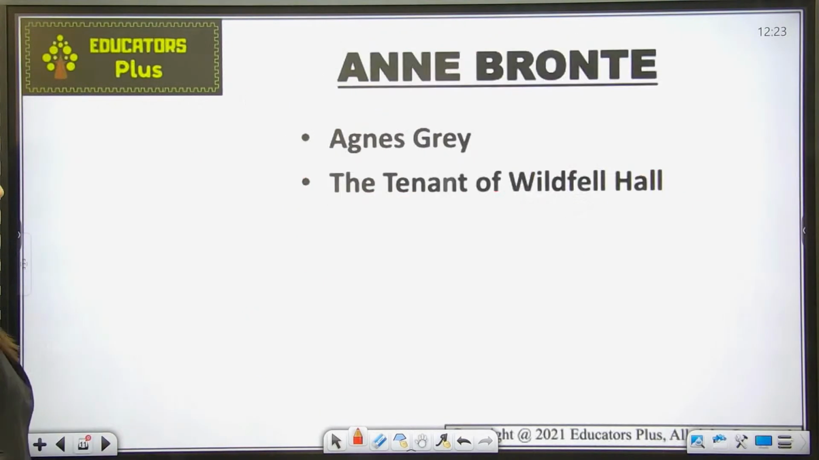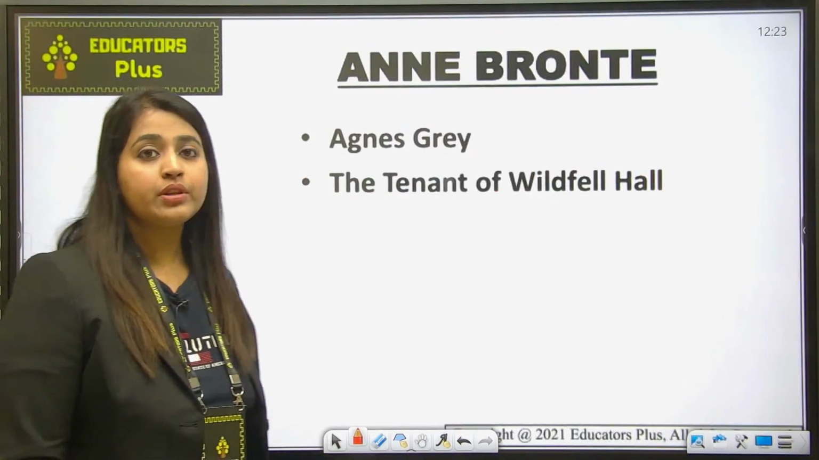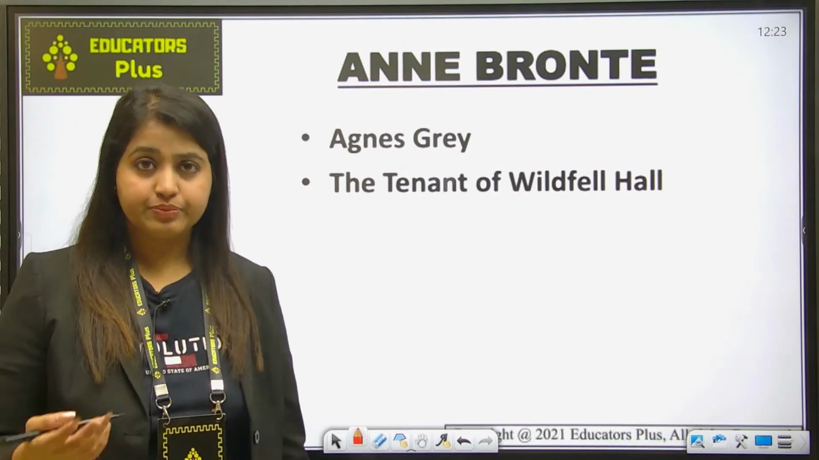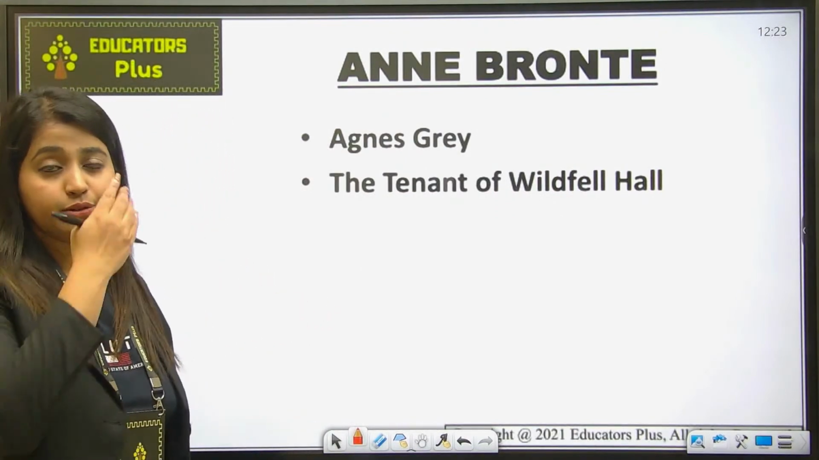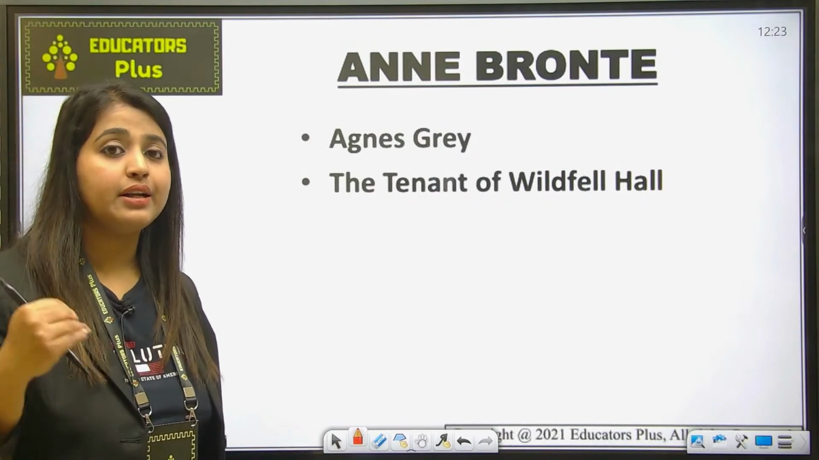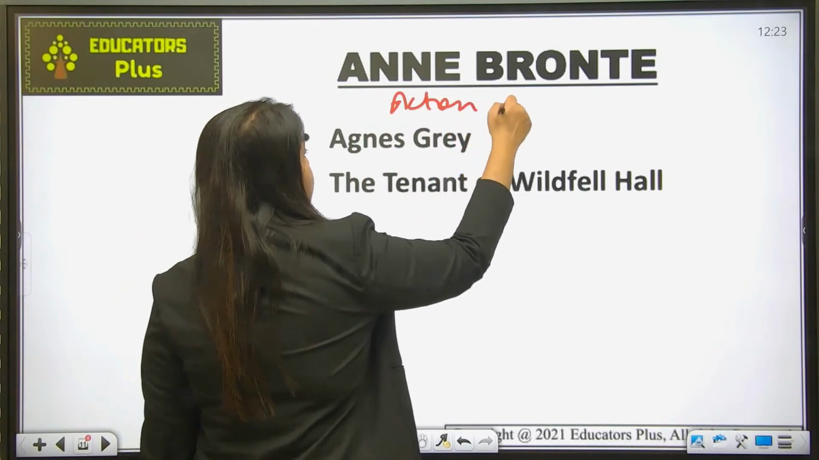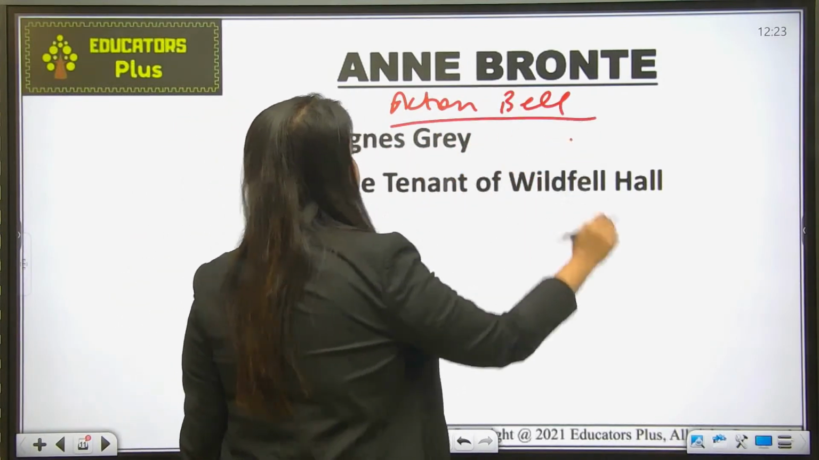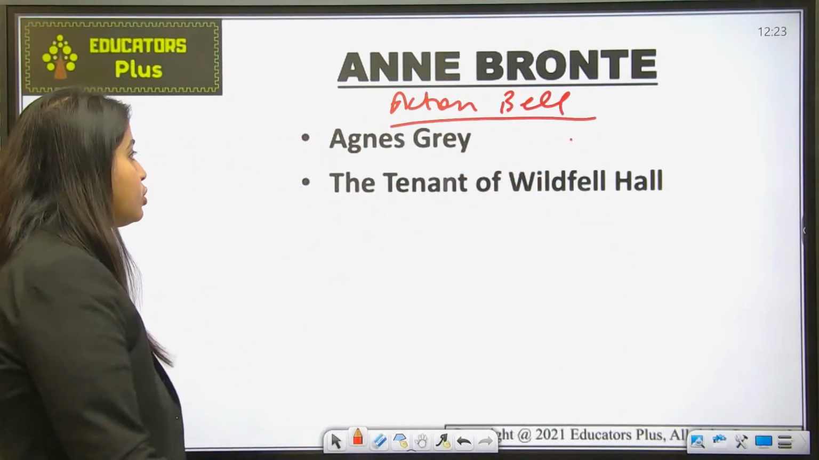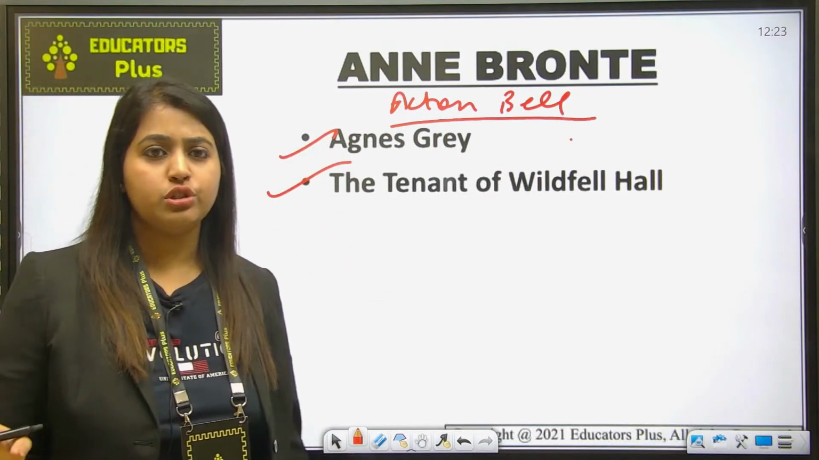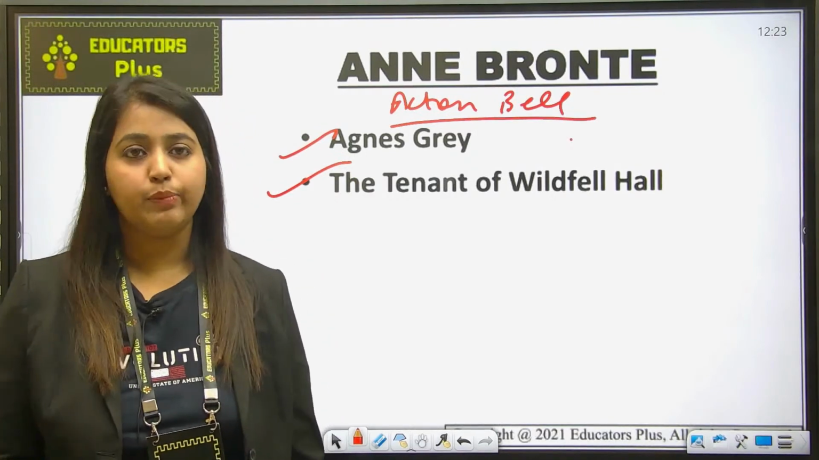Fine. Next, Anne Bronte. Okay. So Anne Bronte is a writer who also comes under the Bronte sister category, and her pseudonym was Acton Bell. Acton Bell was a pseudonym, and she has written two works, Agnes Grey and The Tenant of Wildfell Hall. Just the titles are asked from you, not more deeply than this, okay?